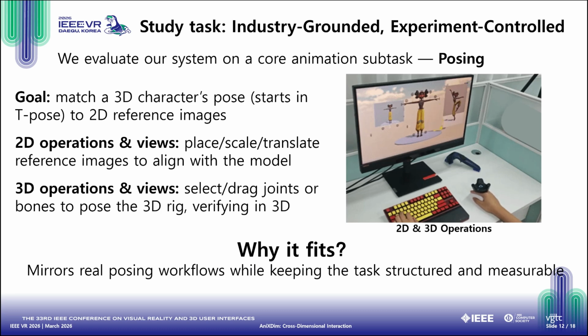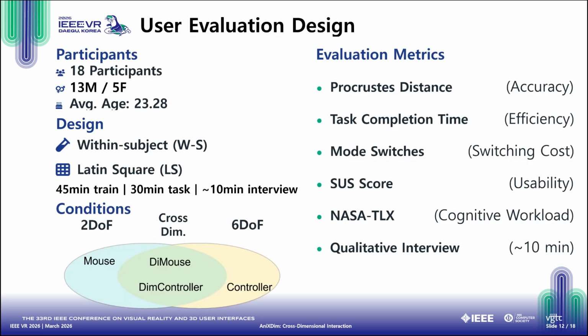To evaluate AniCrossDim, we designed an experiment grounded in real industry practices. The core task was character posing. Participants had to match a 3D character to a set of 2D reference images. This required 2D operations, like scaling and translating the reference images, alongside 3D operations, like dragging joints to pose the rig. This task perfectly mirrors real workflows while remaining structured enough for precise measurement.